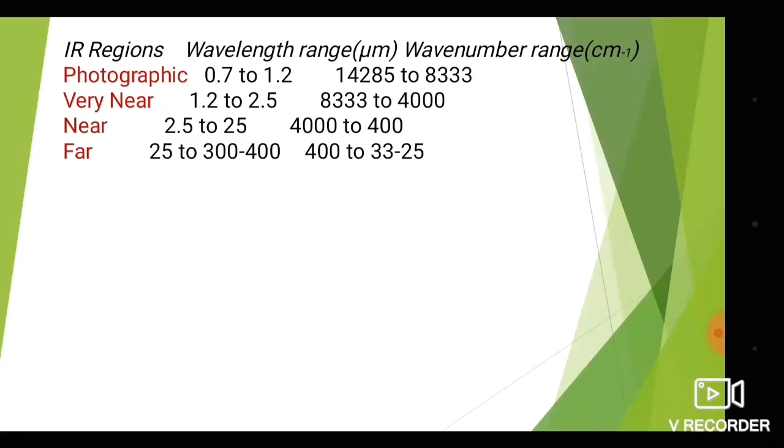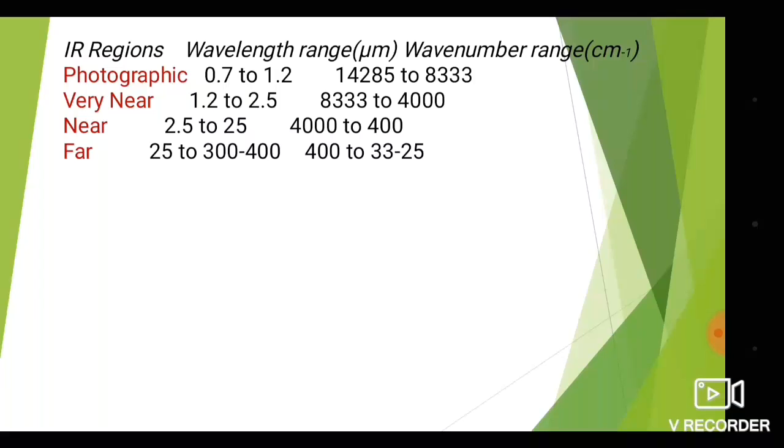So here I have tabulated the photographic region wavelength range as well as the wave number. The photographic region is 0.7 or 0.8 to 1.2 micrometer, and the wave number is about 14,285 to 8,333.